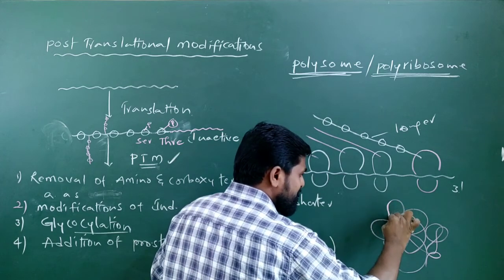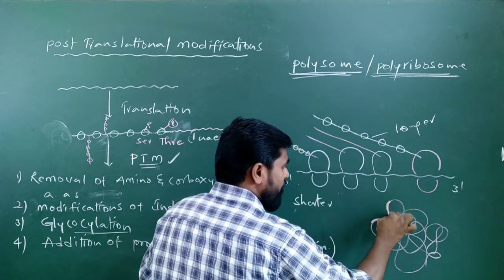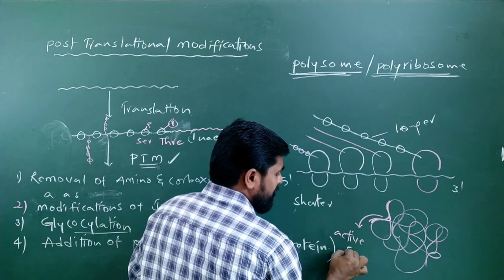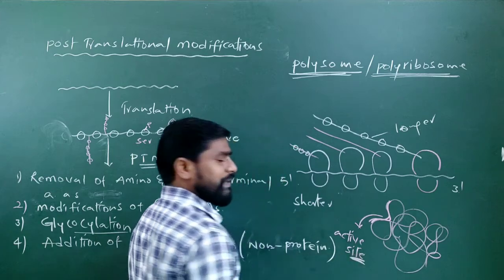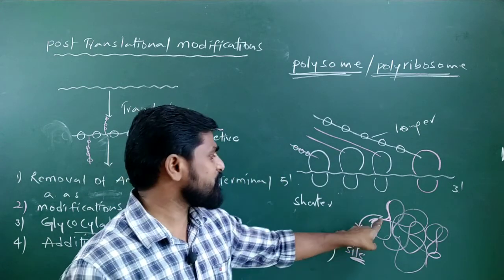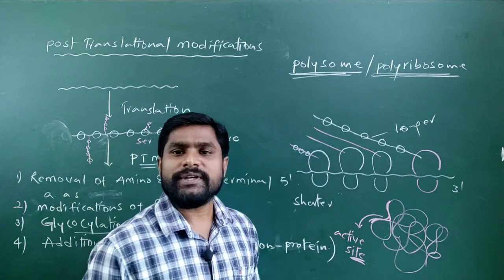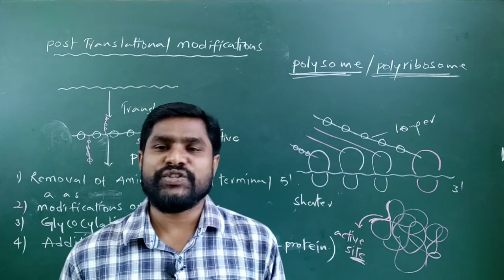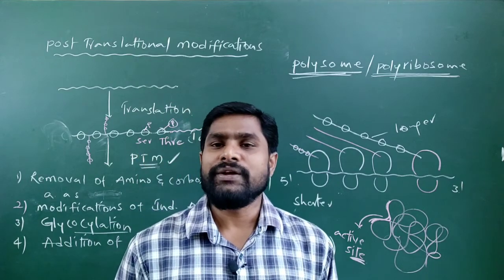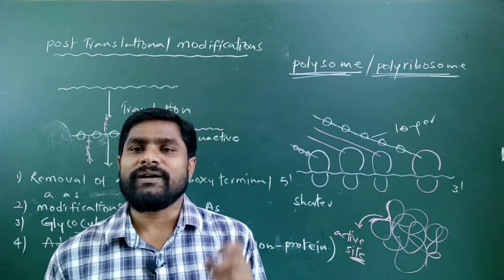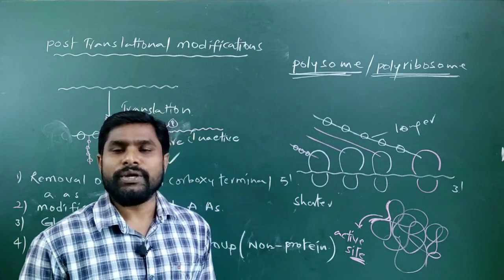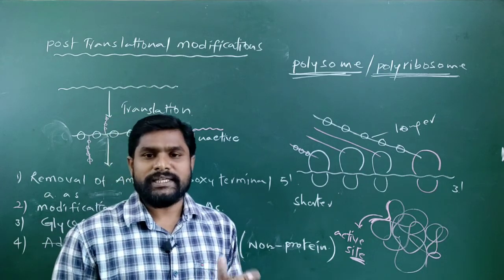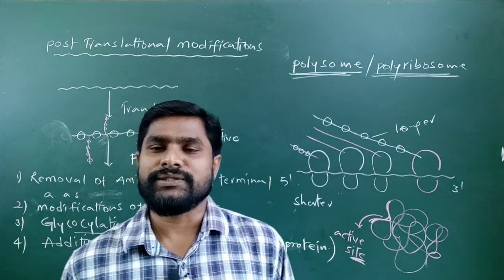A specific sequence of amino acids will form an active site. This active site is specific for a particular substrate. The conclusion of post-translational modifications is to make a linear, inactive polypeptide chain into an active enzyme or active protein molecule, to make it involved in specific biochemical reactions. With this, the central dogma of molecular biology is over.